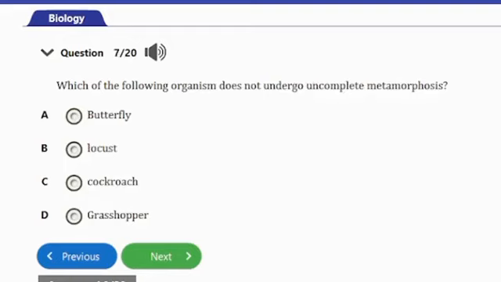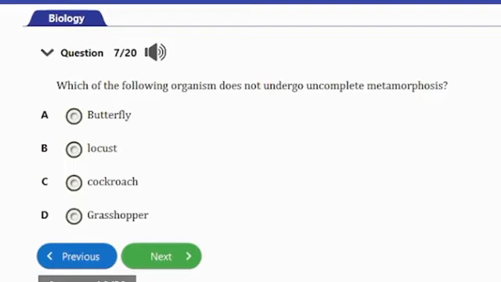So let's consider the next question, question number 7. It says, which of the following organism does not undergo incomplete metamorphosis? So guys, in order for you to understand this question well, we can actually rephrase this to be, which of the following organisms undergoes complete metamorphosis?